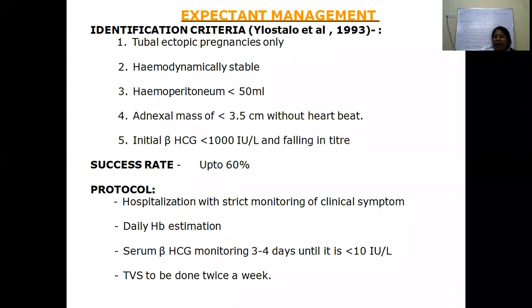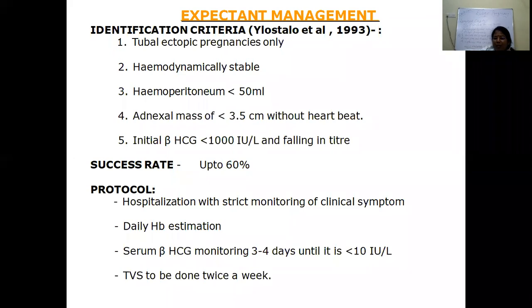So the criteria for expectant management: it has to be only tubal pregnancy, a hemodynamically stable patient, without much hemoperitoneum, and an adnexal mass. Here they have mentioned 3.5 centimeters, but usually 1.5 to 2 centimeters, without heartbeat, and beta HCG levels less than 1000. When we repeat the beta HCG, if the levels are falling after the third day, then you can go for expectant management. Usually the success rate is 60%.